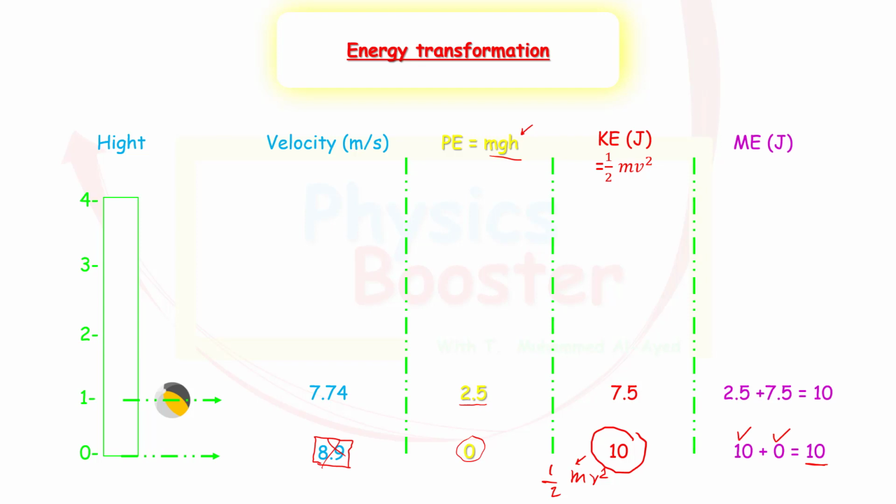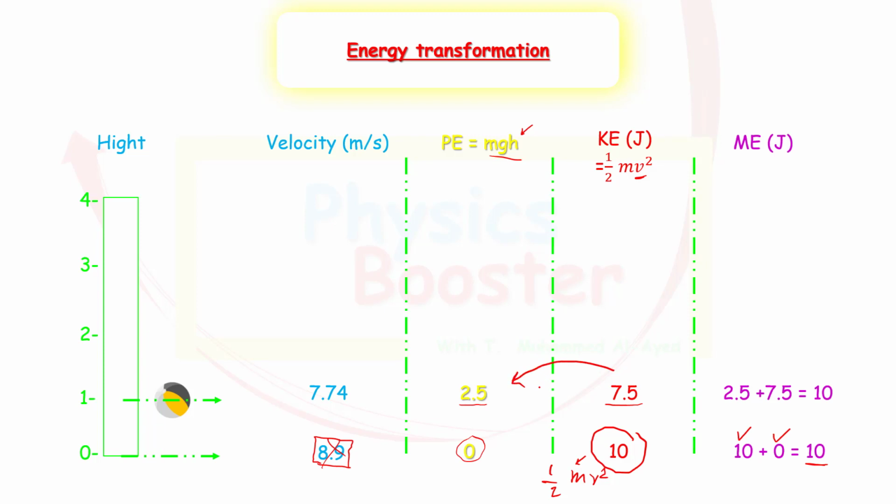Because we said that energy cannot be made or destroyed, but can be transformed from one shape to another. So from where did the ball get the potential energy? Look at the kinetic energy. The ball is now losing its kinetic energy and it's gaining potential energy. So again, the law of conservation of energy still stands, because the kinetic energy was transformed into potential energy. But why did the object lose some of its kinetic energy? Because we know that the farther the ball goes upwards, the slower it becomes. And since the kinetic energy depends on the velocity, the kinetic energy will be less. So 2.5 joules of the kinetic energy were transformed into potential energy.